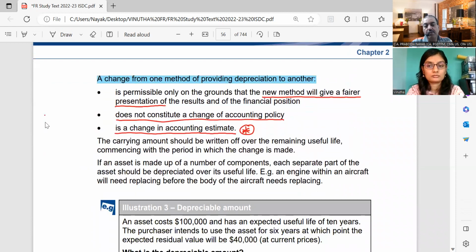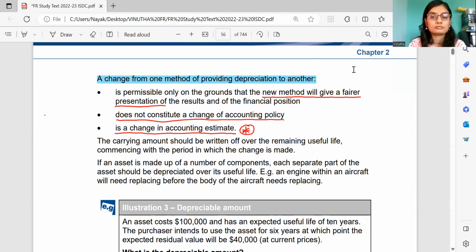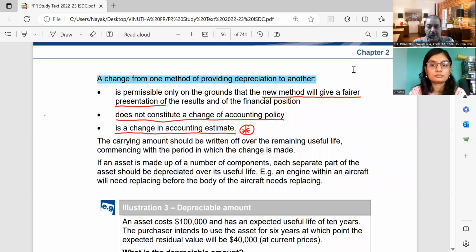Now, a change from one method of depreciation to another. Suppose you are starting with the straight line method of depreciation and you want to convert that into the reducing balance method, or vice versa. You started with the reducing balance and you want to continue with the straight line method. Either way, for that to happen, there are conditions which you have to comply with.